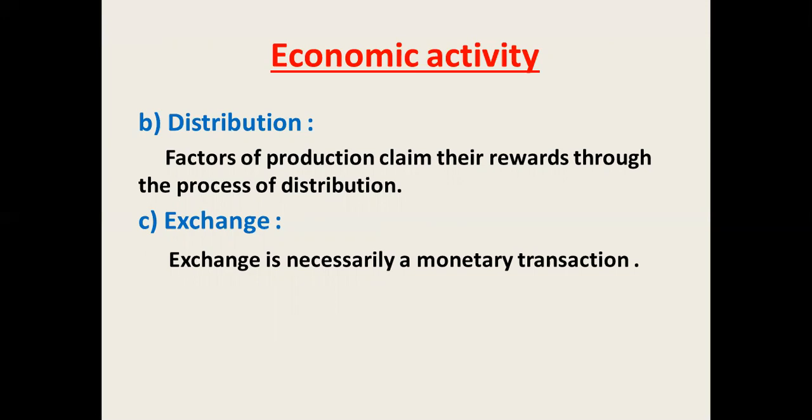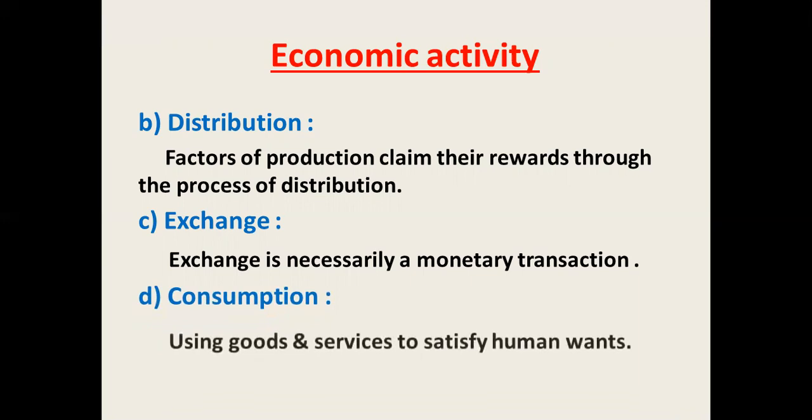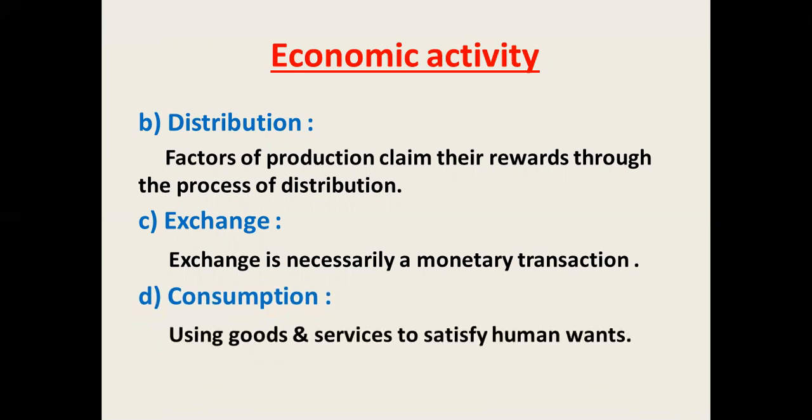The next is the exchange. It is the give and take between the various units in the economy. The exchange basically means we know money creates the monetary transaction. Money is a medium of exchange. It is give and take between the various units in the economy.